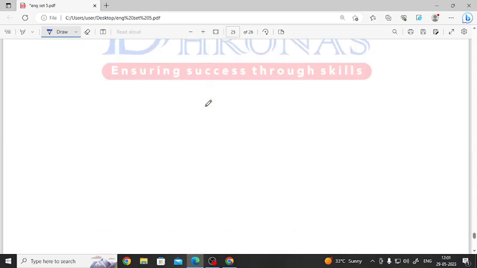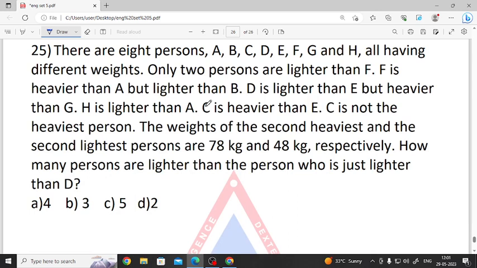And the last question for today's session is a puzzle. It is a puzzle. So the last question is about a puzzle. It is given there are 8 persons, A, B, C, D, E, F, G and H, all having different weights.